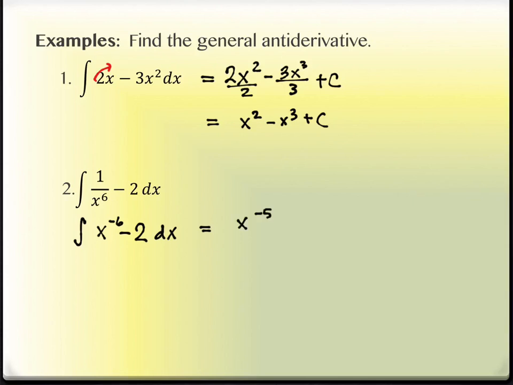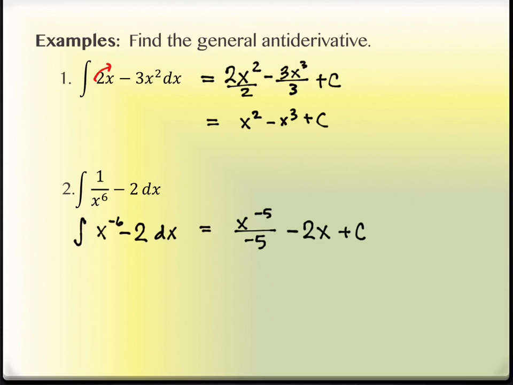And then what do I need to do with that piece? Yeah, divide by the negative 5. So the exponent and the divisor will always match when you're doing this. How about the 2? What do I have to do with the 2? Yeah, I have to multiply by an x, right? I have to include the x next to it. So I have negative 2, and then I'm including the x now. And then what do I need? Plus C. So again, this is where I would stop for a gateway.